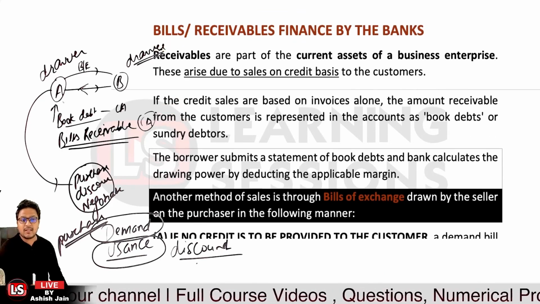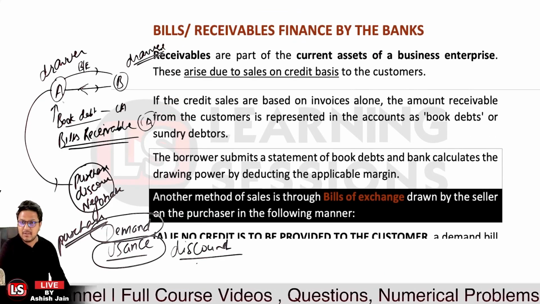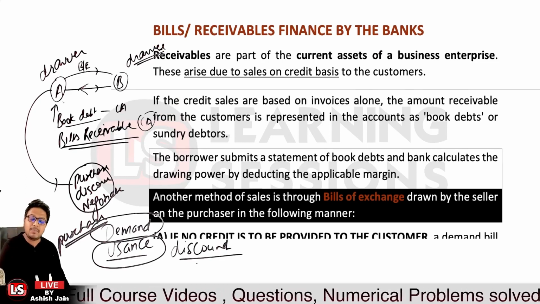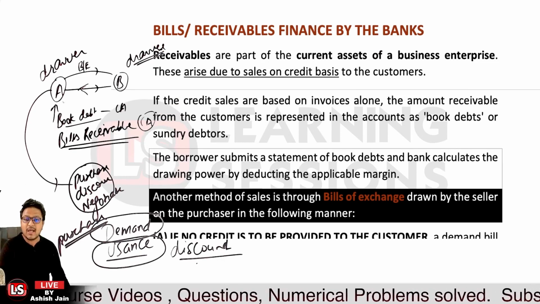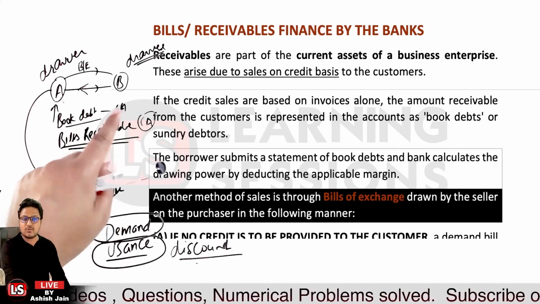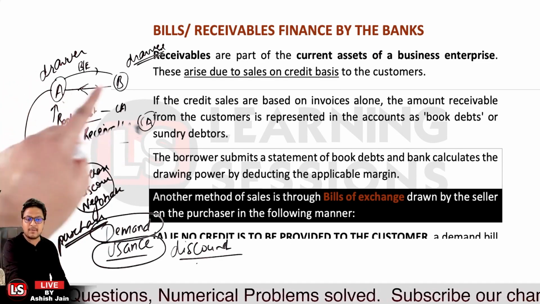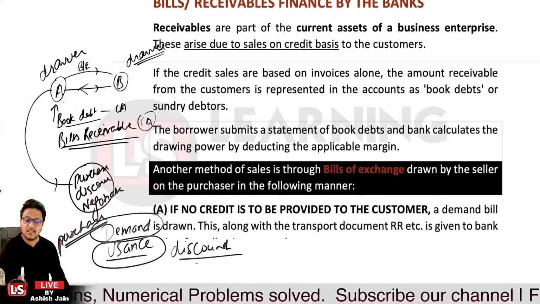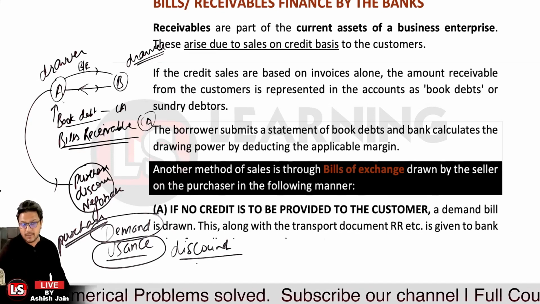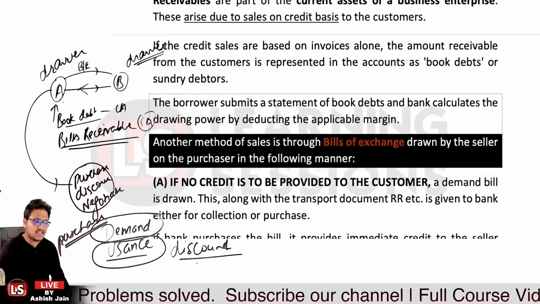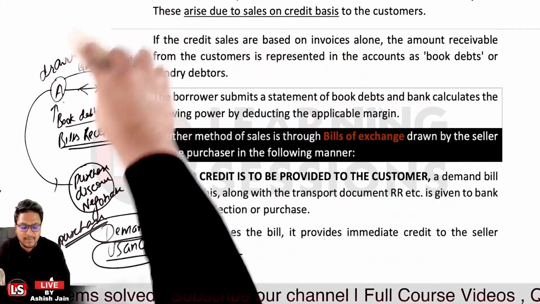Another method through which sales can be made is the bill of exchange, where the bill is drawn by the seller of the goods on person B. So person A is the drawer and person B is the drawee, who is to accept the bill. Let's understand these cases one by one, and you will have a better understanding.